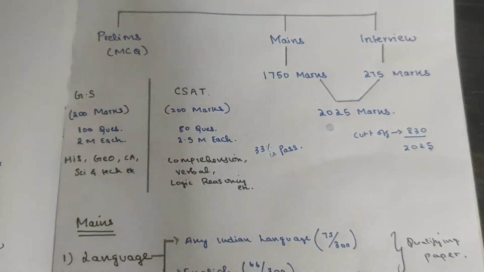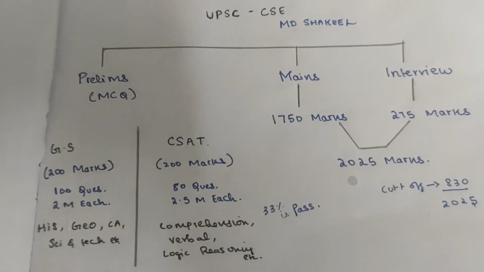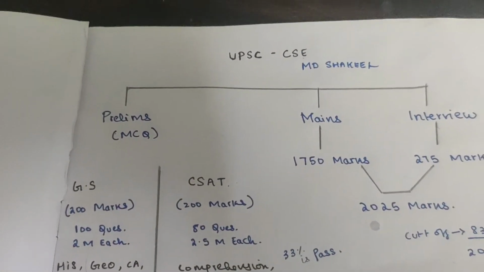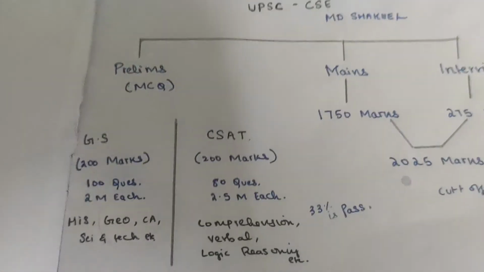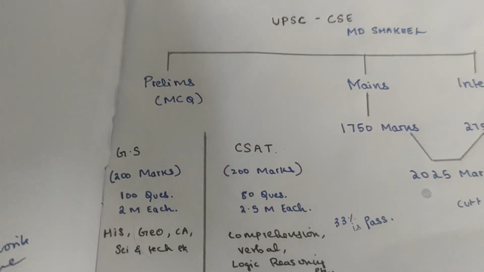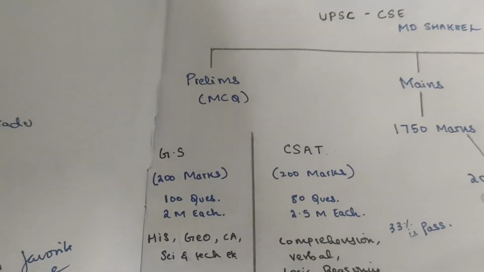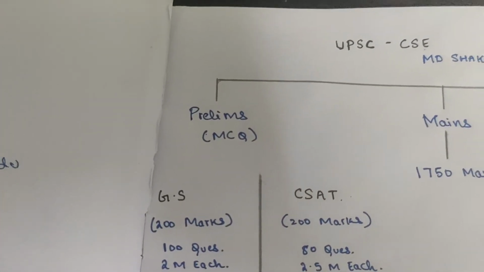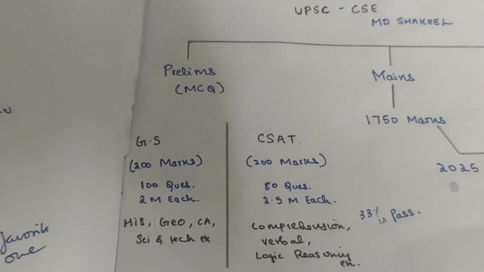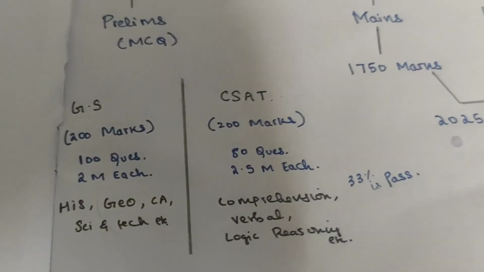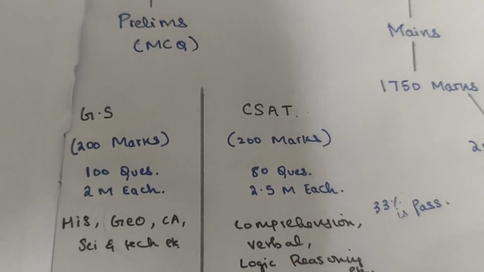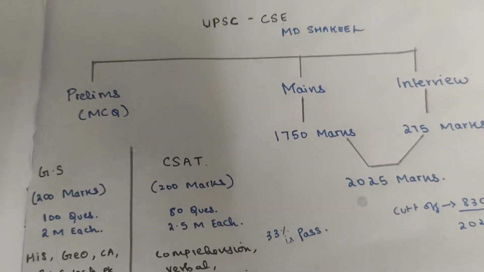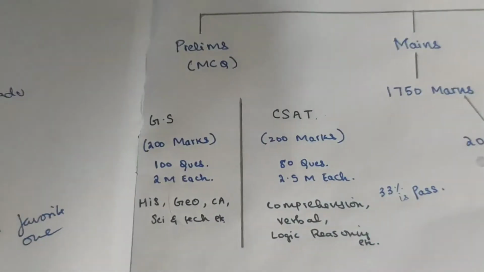The interview is where the board members make you sit, and they ask you questions on any topic, of any intensity. It might be ridiculous, it might be funny, but it's also challenging. For example, they might ask, which is the hardest substance on earth? Suddenly they might ask, which is the animal that can hold its prey for 6 days consecutively? So they might ask like this. It seems frustrating, but it is not. You should get at least 200 out of 275 here. Please get 200 here, and you can go for the civil services.